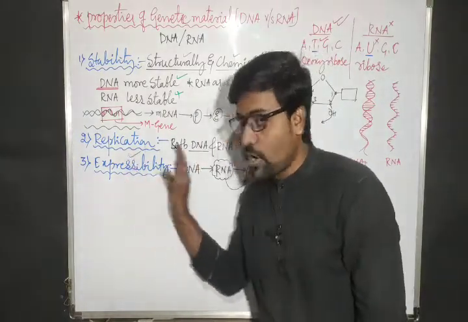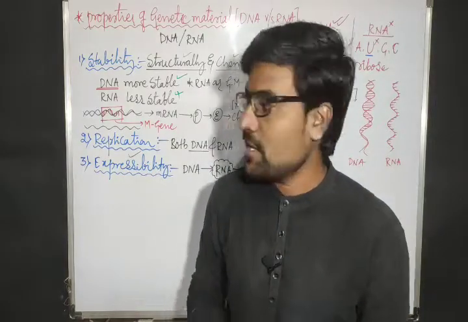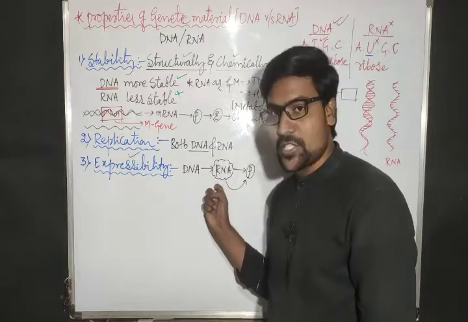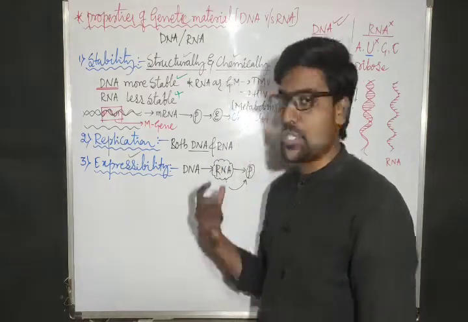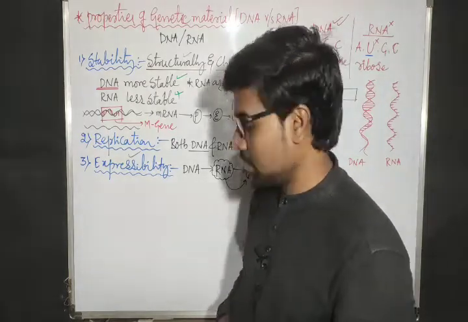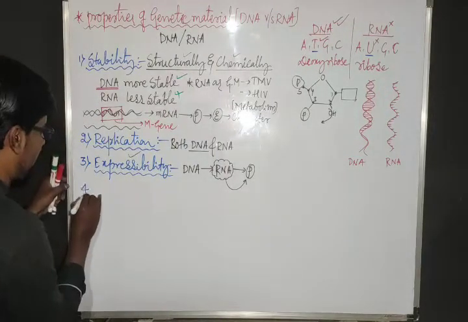Now in this form, if we consider RNA as the best genetic material, comparing this expressibility property, RNA is a better genetic material than DNA. But it is less stable. It is not more stable, right? And one more interesting point, let us consider the fourth property.